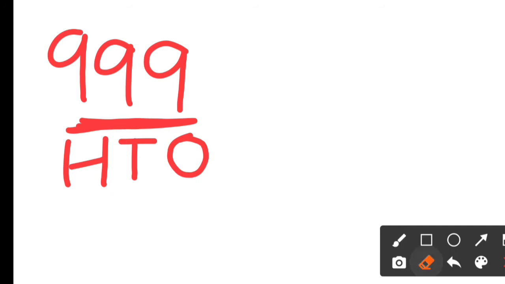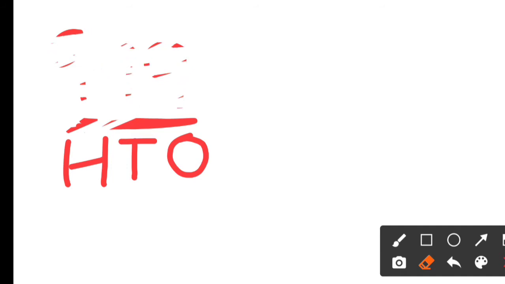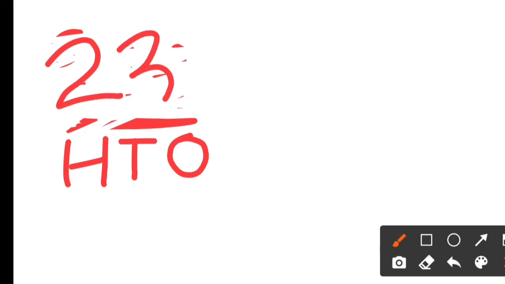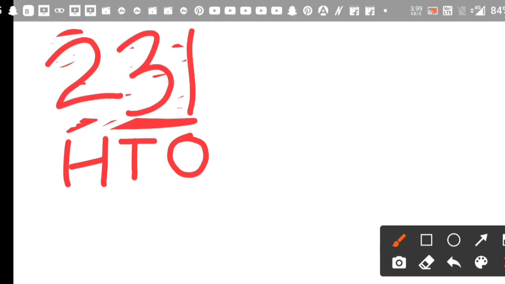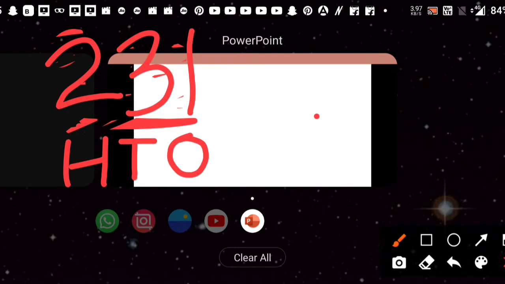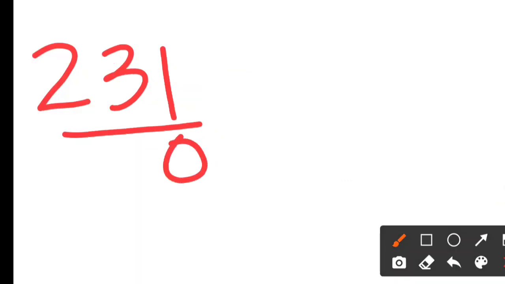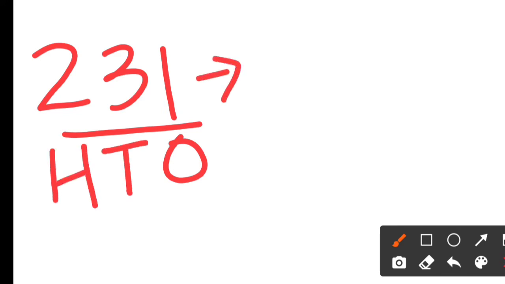Take another example. Suppose it is 231. This 1 is at 1's place, this 3 is at 10's place, and this 2 is at 100's place. So how do we write it?